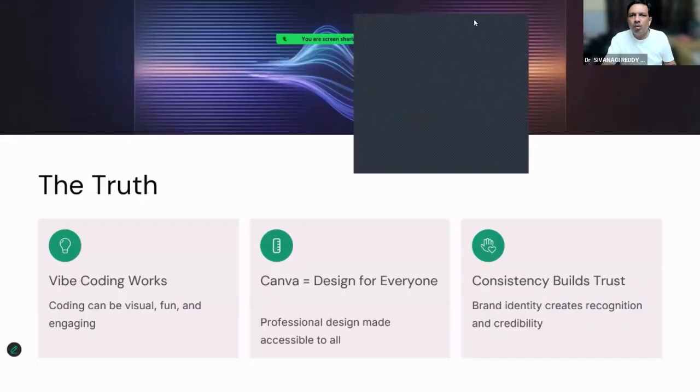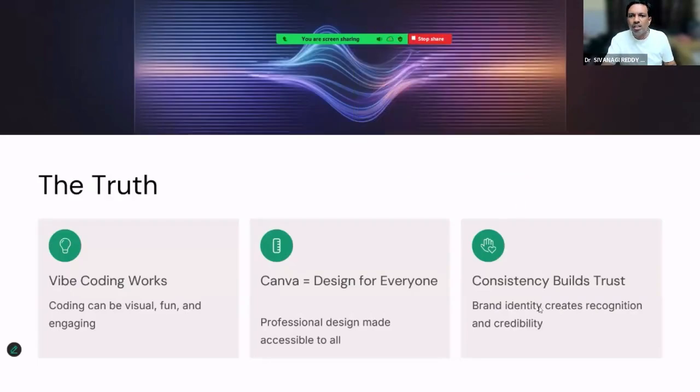Then the last one, brand identity consistently builds trust. People pay so much for purchasing Apple. Why? Because of the brand. Even though other phones may have the same features, maybe even advanced features, people prefer to purchase Apple. It's a brand that reflects quality, right?